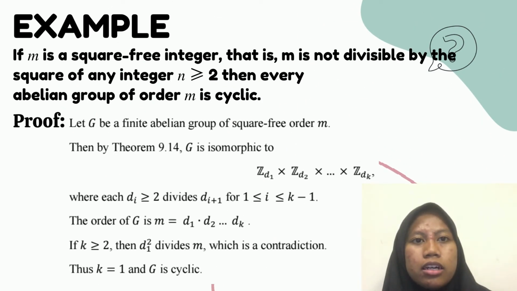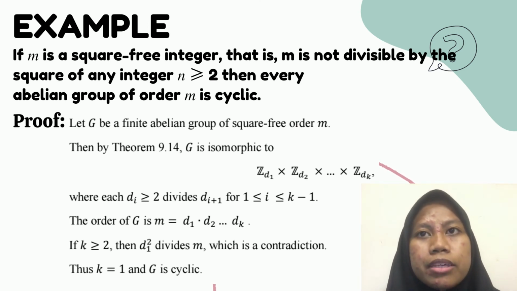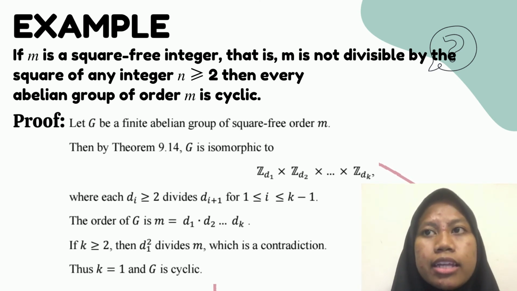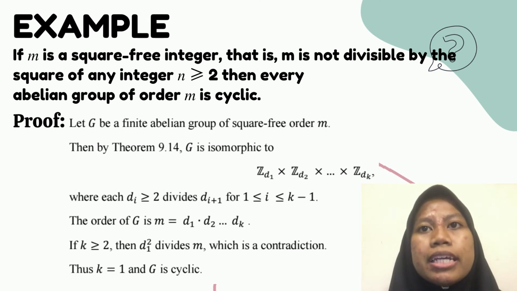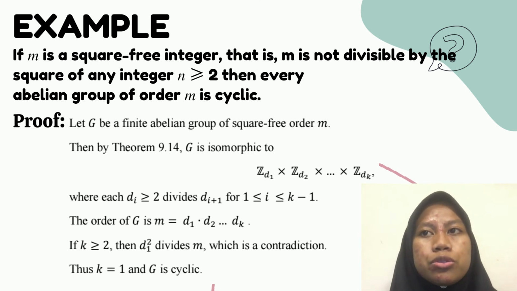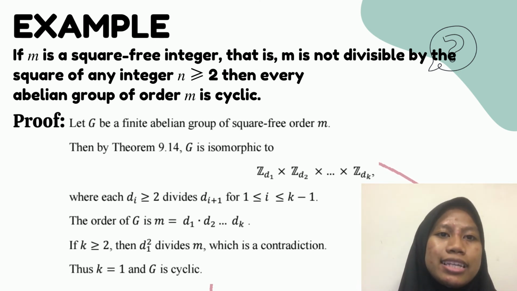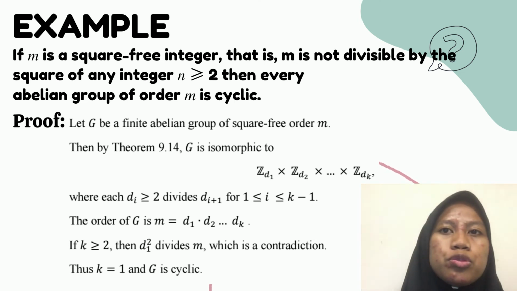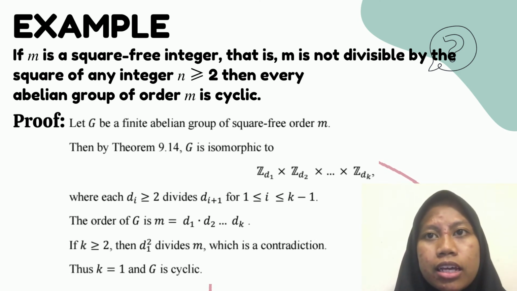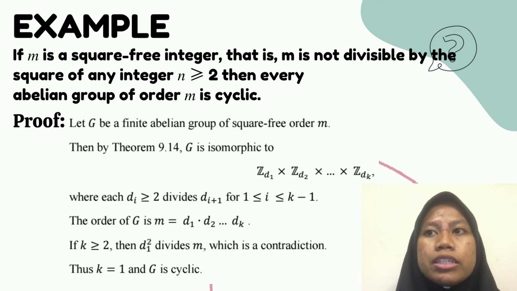Next, lastly for the example for this question: if m is a square-free integer, that is, m is not divisible by the square of any integer and m is greater than or equal to 2, then every abelian group of order m is cyclic. In order to prove this statement, let G be a finite abelian group of square-free order m.